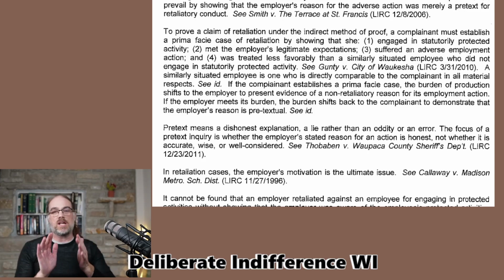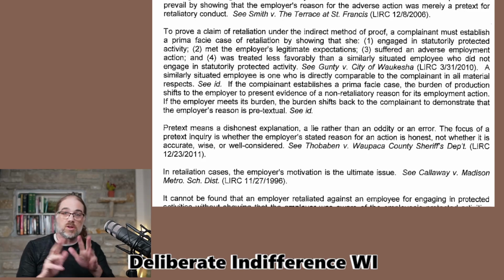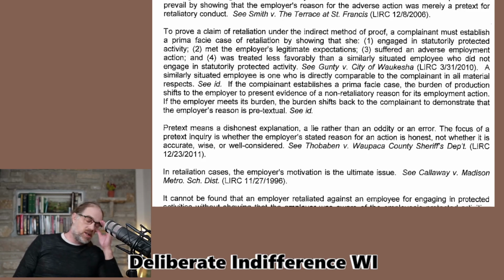Okay, so what that basically means is if you can show that, for example, classic example, 2 people get into a fight, an orange person and a blue person. The blue person gets fired, the orange person does not. You can show that everybody's doing their job up until that point. Then that's the indirect method of saying, hey, you didn't say that we don't want any orange people around here or whatever, but we can infer that from the actions.